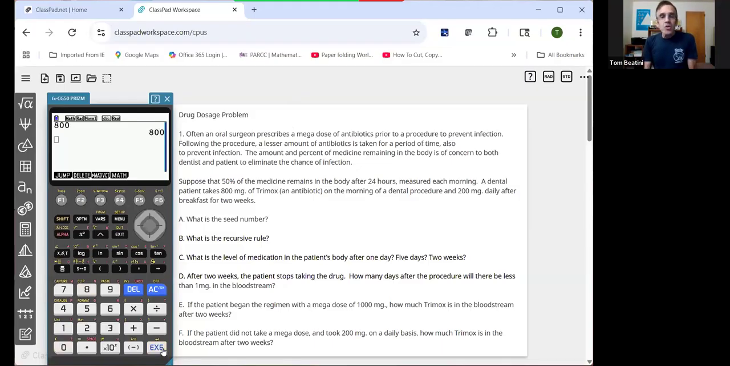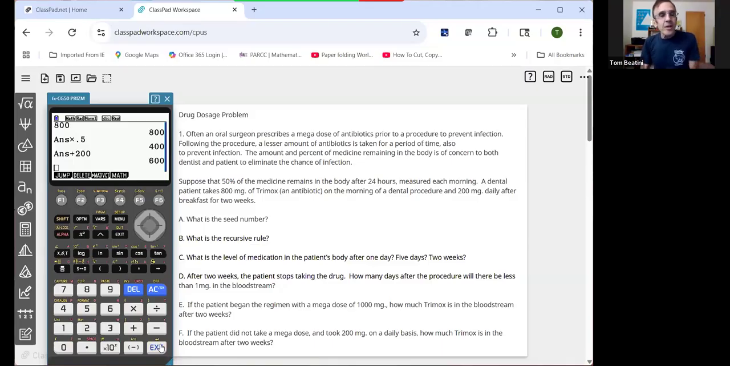And let's think of what goes on during the day. The body processes 50%. So that is the decay rate. And one of the things we have to use in a sequence is the decay factor. So if we're processing 50%, that means 50% remains in the body. So let's multiply 800 by 0.5 or 50%. That means the following morning, the person has 400 milligrams in their body. Now they take their daily dose for the first time. So let's add 200. And now they've got 600 milligrams in their body.